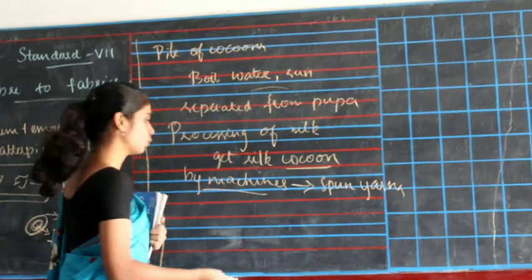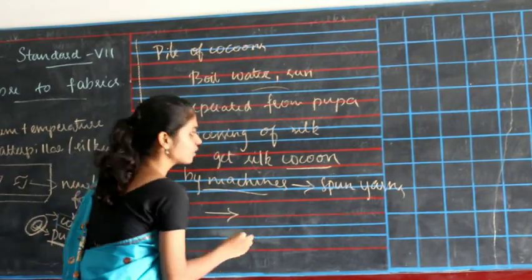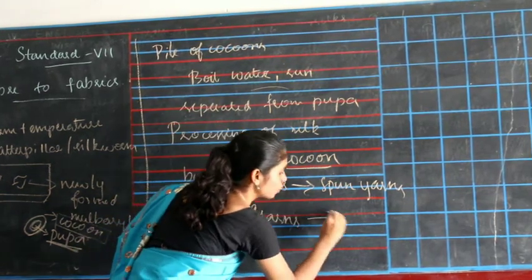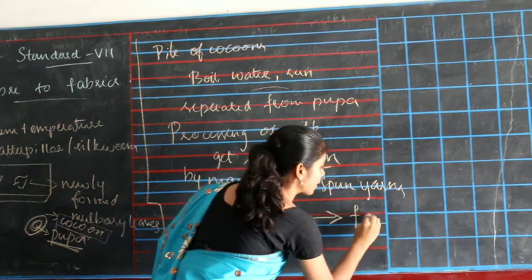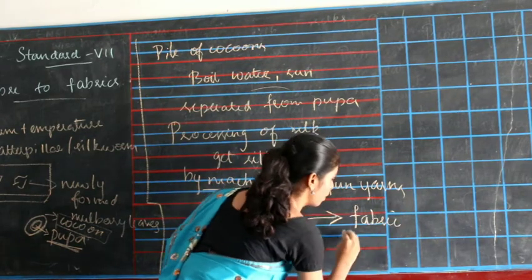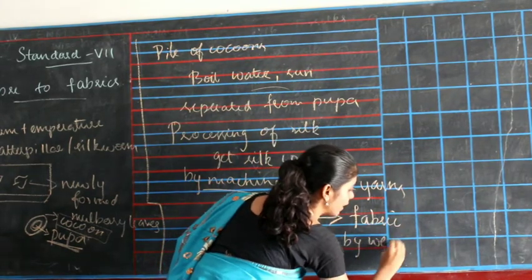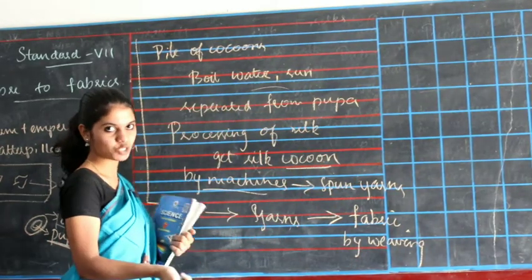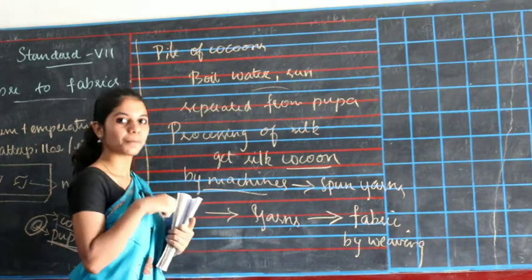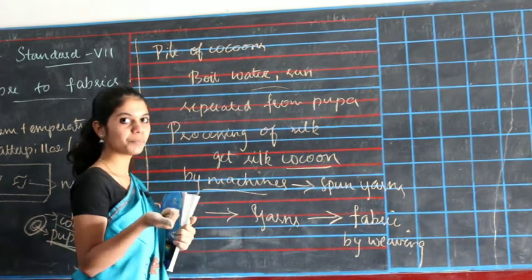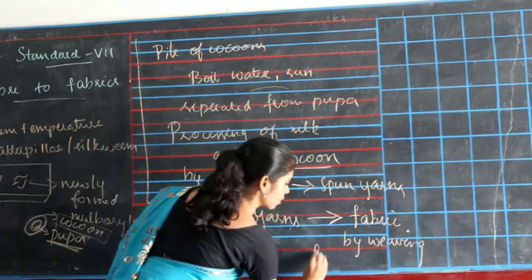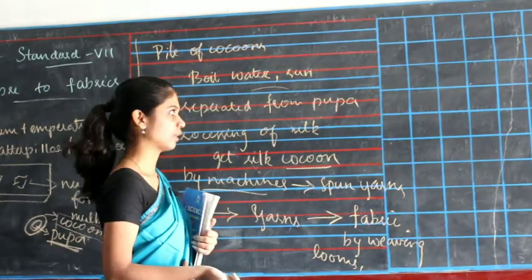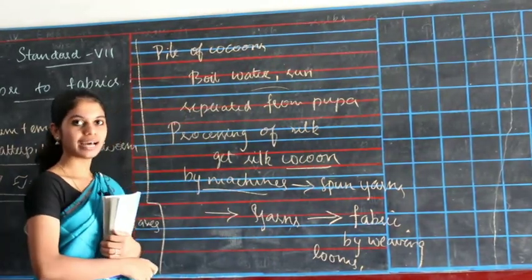Then we make the yarns into fabrics by the process of weaving. Weaving is done by machines and looms, as we learned in the previous class, either electrical or hand looming. So that's all for today's class.